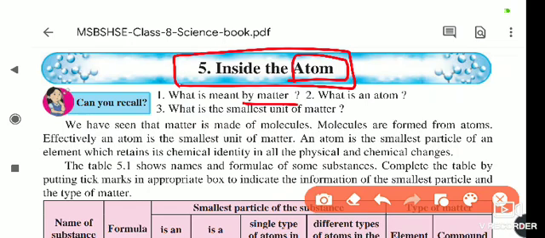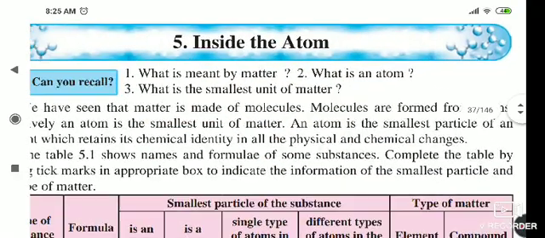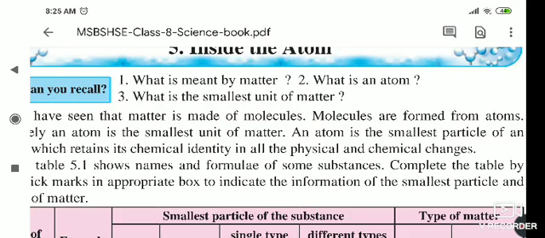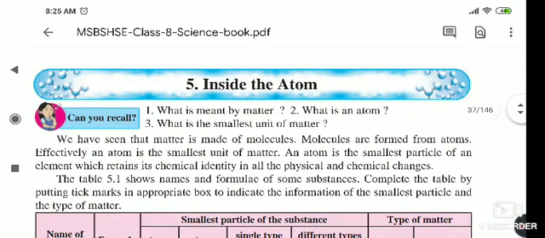What is an atom? The smallest particle of matter. The smallest particle of matter is called an atom. What is the smallest unit of matter? The smallest particle is called an atom.